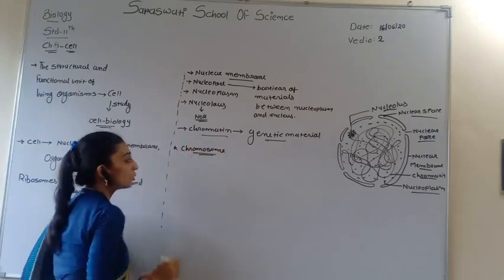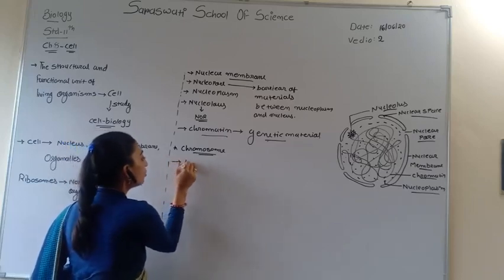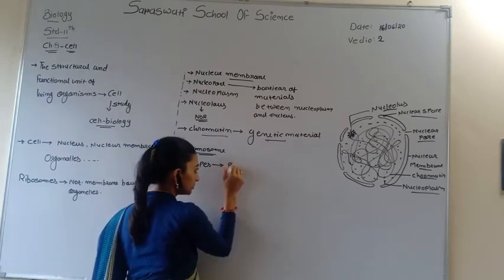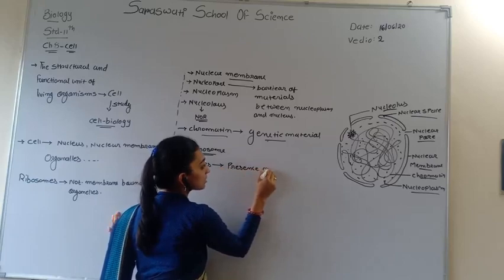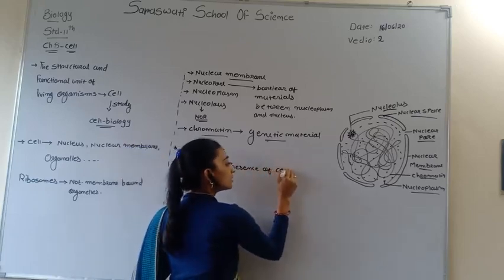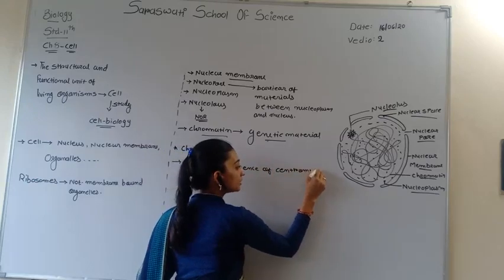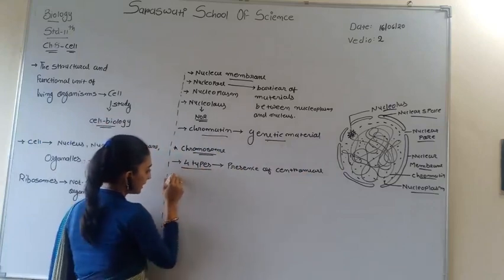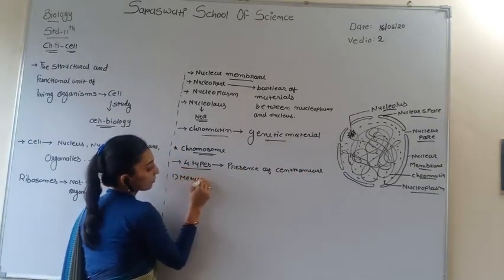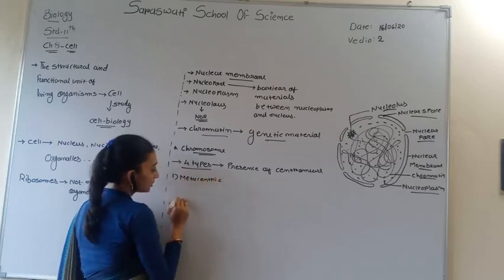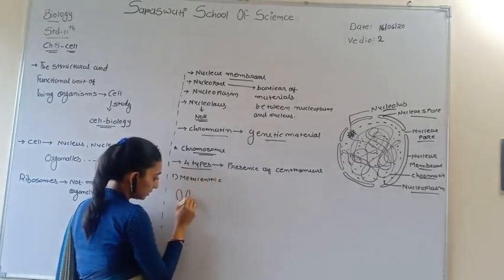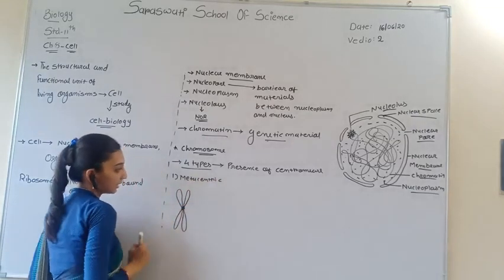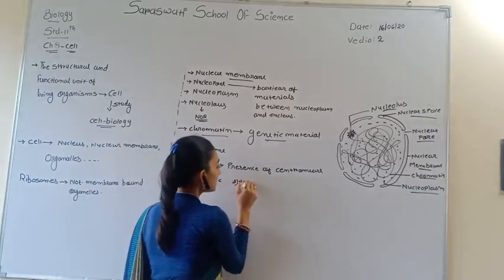So chromatin is genetic material, and this genetic material is converted into chromosomes. Chromosomes are of four types, based on the position of the centromere. First is metacentric. In metacentric, the centromere is in the central position and the two arms of the chromosome are equal. Second is submetacentric.